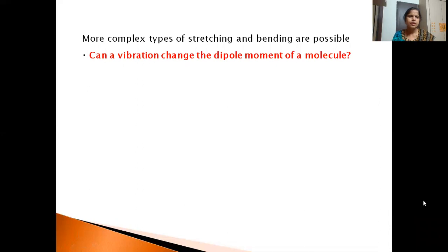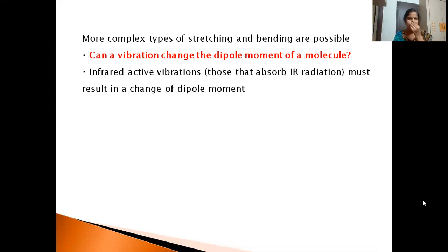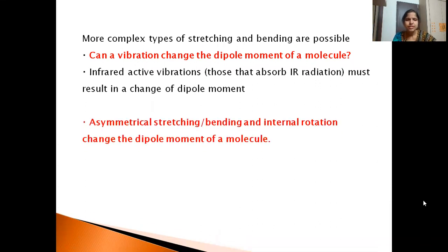Now we'll see, can a vibration change the dipole moment of a molecule? So whether it changes the dipole moment or not. Okay, it changes when the vibration is of asymmetric type, or when it is bending or internal rotation. They will change the dipole moment of a molecule.